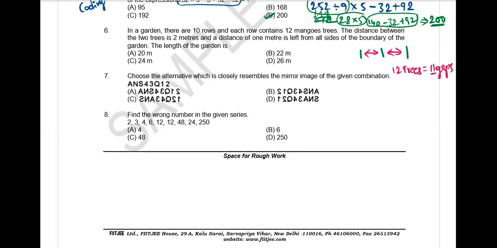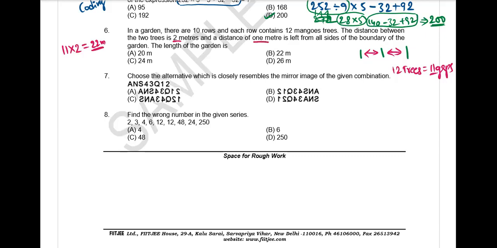So for every gap, how much is the distance? 2 meters, right? 11 gaps are there. For each gap, 2 meters. Overall distance is 22 meters. And he said one more thing.